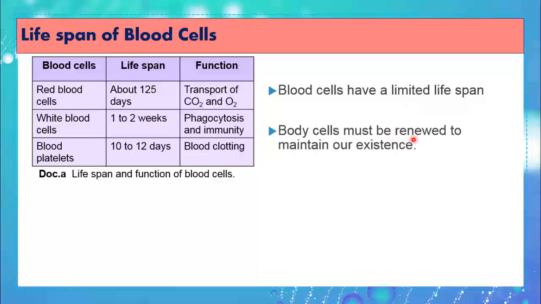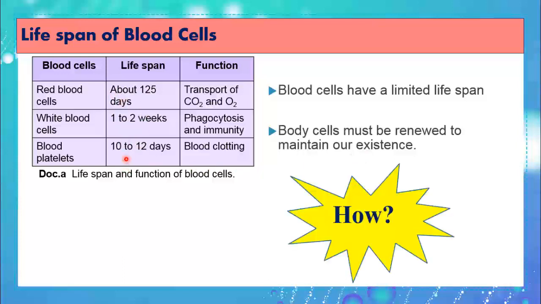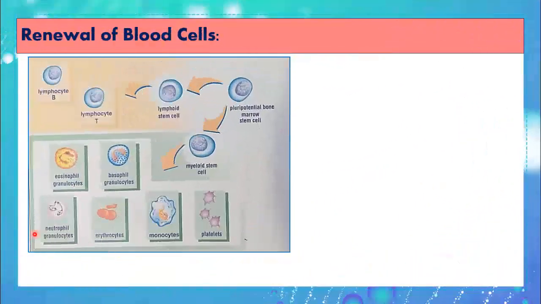However, your body cells must be renewed to maintain our existence. You cannot possibly live without these blood cells. So they must be renewed. How are they renewed? How does your body solve this problem? Given the following document that shows how blood cells are renewed. This document represents white blood cells that are the lymphocytes, the eosinophil, the basophil, the monocytes, and the neutrophil. The erythrocytes represent the red blood cells, and here are the blood platelets.